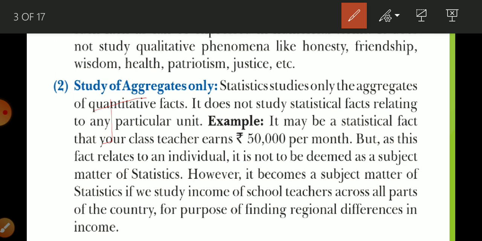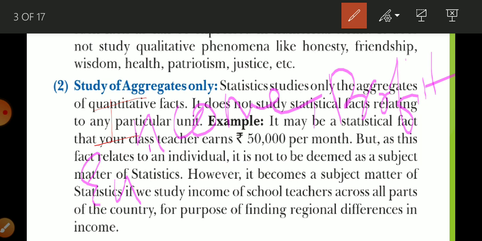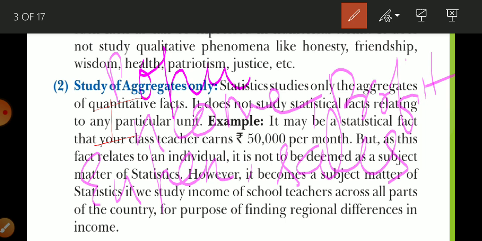We can represent income, profit, expenditure, sales, population. Okay, so there are so many things.